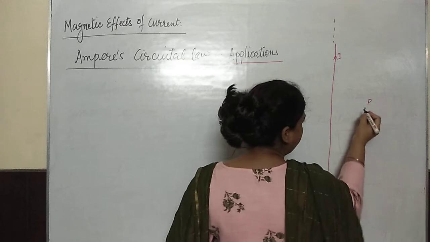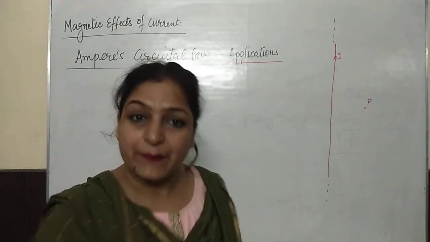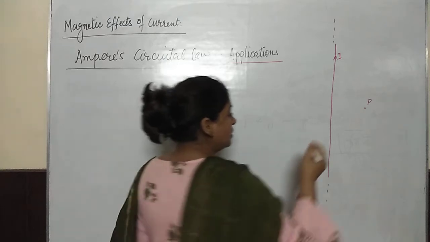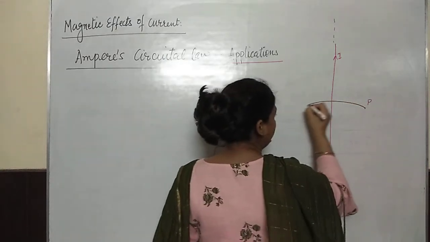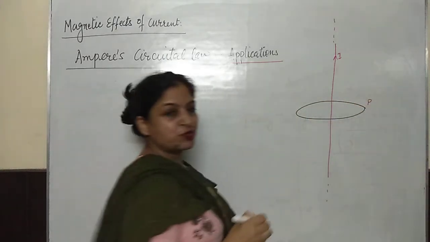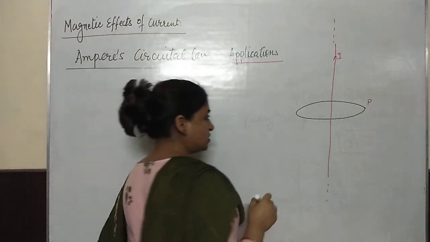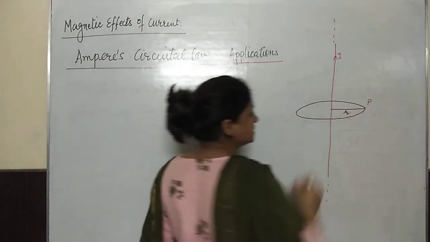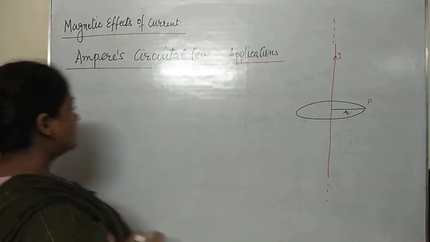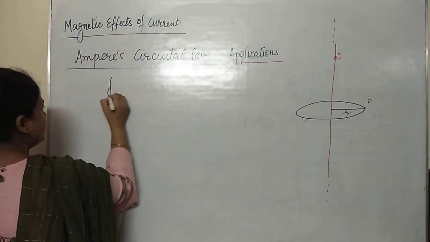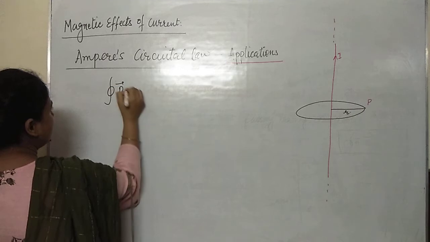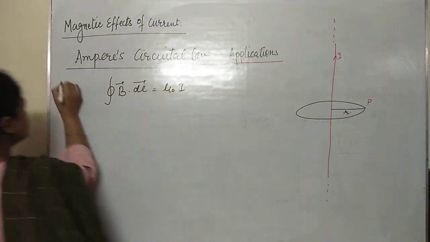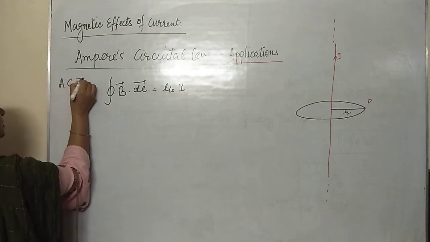So I am going to consider the Amperian loop. And second thing, the Amperian loop must be passing through the point of observation. So I am going to consider this loop which is passing through the point of observation, and let us consider this point P is lying at a distance R. So I am going to apply Ampere's circuital law. B dot dl is mu naught I. So this is what? This is Ampere's circuital law.